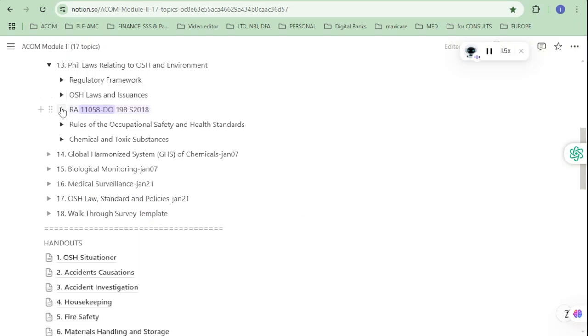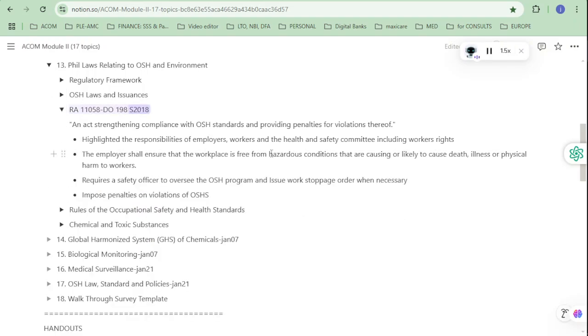RA 11058, 2018. An act strengthening compliance with OSH standards and providing penalties for violations thereof. Highlighted the responsibilities of employers, workers, and the Health and Safety Committee, including workers' rights. The employer shall ensure that the workplace is free from hazardous conditions that are causing or likely to cause death, illness, or physical harm to workers. Requires a safety officer to oversee the OSH program and issue work stoppage order when necessary. Imposes penalties on violations of OSHS.